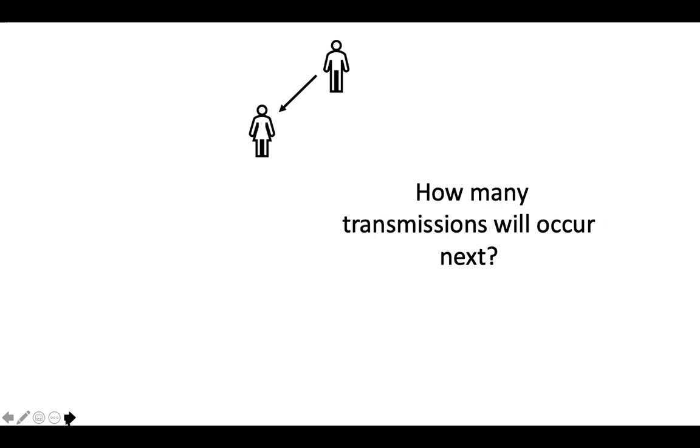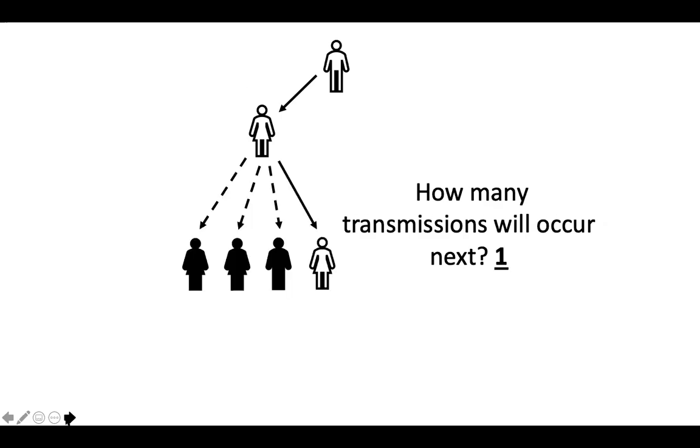But let's say he meets this woman and infection occurs. She is not yet immune to it. How many people will she then pass the infection on to? If you answered 1, you're correct, because remember, we're assuming 3/4 of the population is immune. That means 3/4 of those she's interacting with. So she's not going to pass it to these 3 individuals who are colored in, but she will pass it on to this 1 person who is potentially not yet immune to the infection.